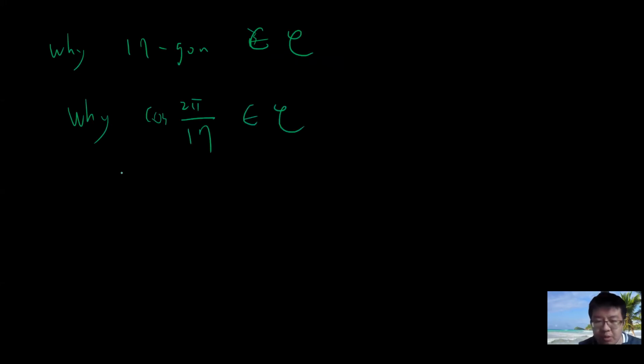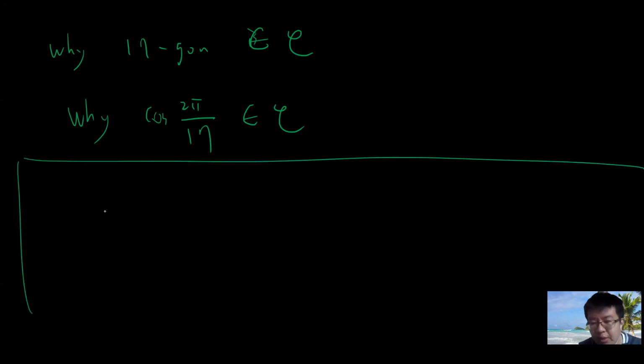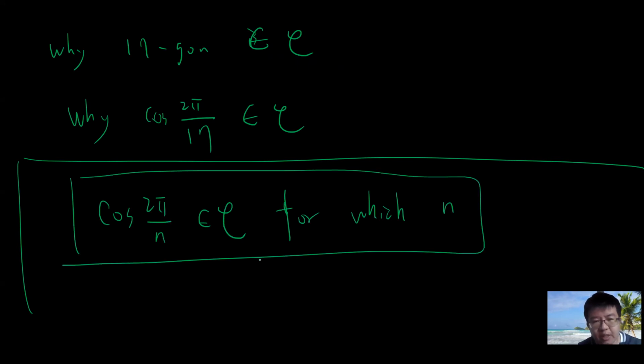In general, if you want to solve the Gauss problem, basically, in what case the regular n-gon is constructible, then you need to show for which n cosine 2 pi divided by n is constructible. And I will prove in the next video that cosine 2 pi divided by n is constructible for n related to so-called Fermat primes.